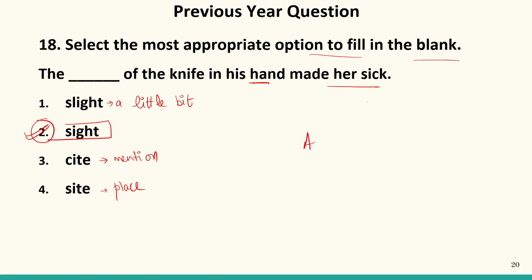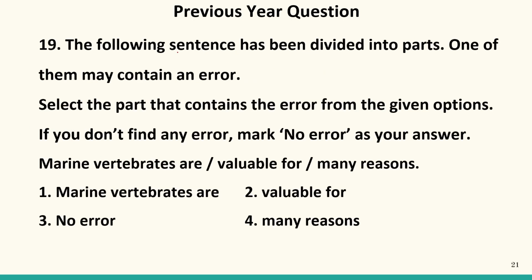So here our answer is 2. Now the next question. The following sentence has been divided into parts. One of them may contain an error. Now a sentence is given to us which has some parts. We have to find out that particular part which contains the error.